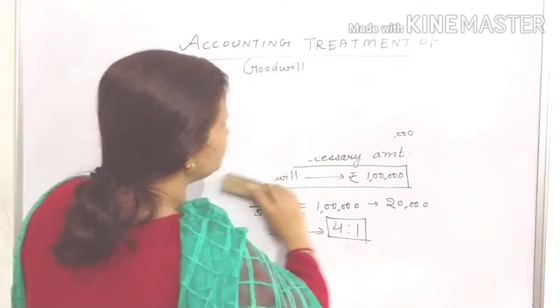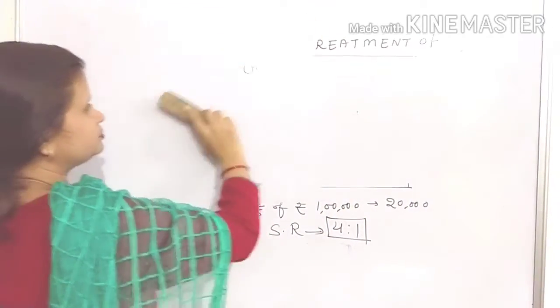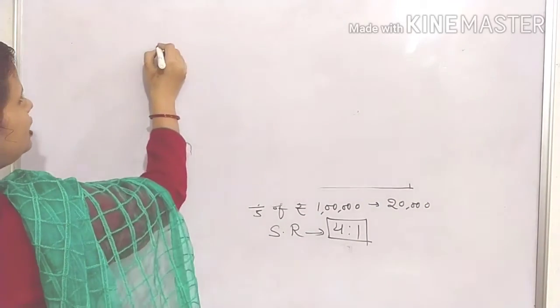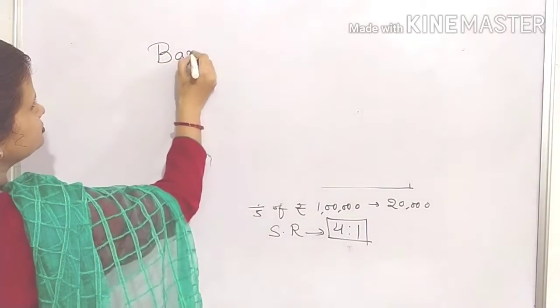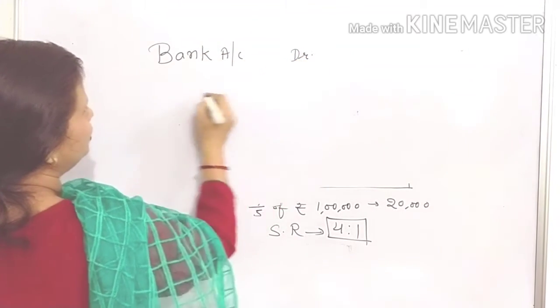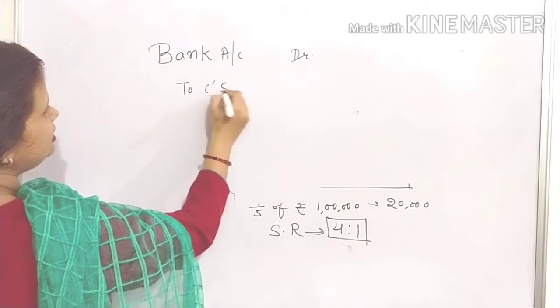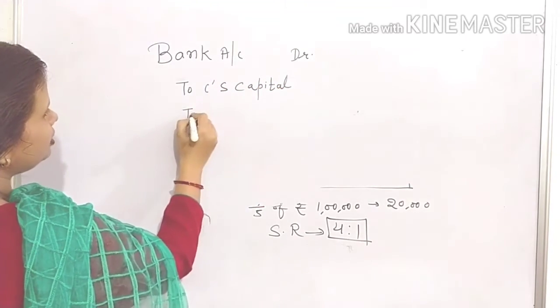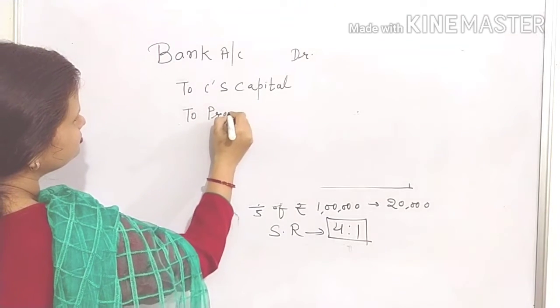You can just look at the board. It will be bank account debit to C's capital to premium for goodwill.